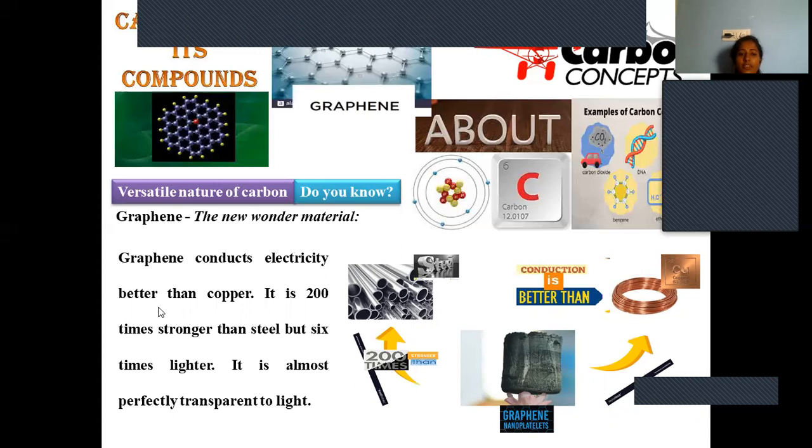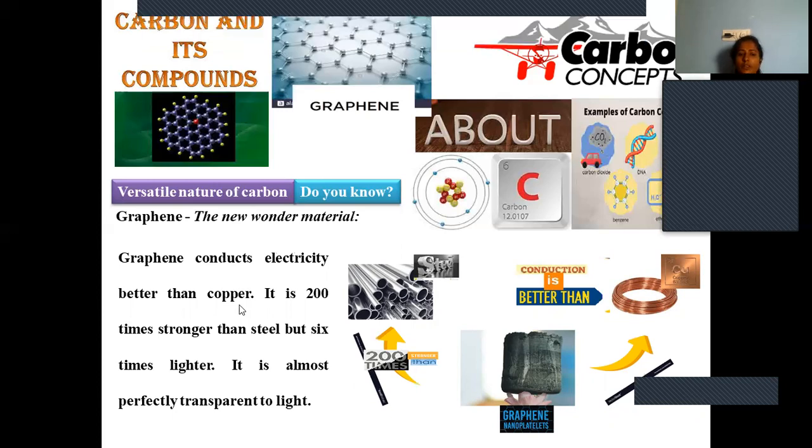Graphene conducts electricity better than copper. Copper is a widely applied material for the conduction of current in general, domestic and industrial purposes. Here the conduction of graphene is extremely greater when compared to copper. So even though copper is widely applied, graphene, a newly emerged material, has more efficiency when compared to copper. And let us see the strength of this.